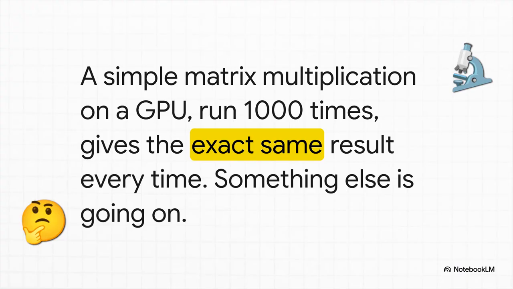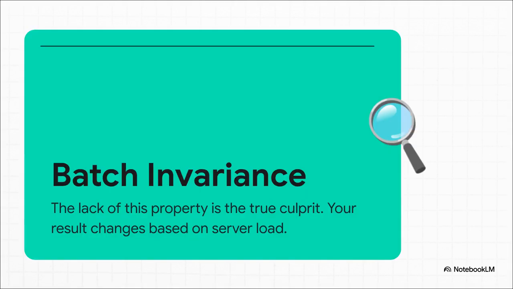This is it. This is the clue that cracks the whole case wide open. If those random floating point errors were really the main problem, then a core calculation like matrix multiplication should also be random, right? But it's not. The researchers ran it 1,000 times, and they got the identical result every single time. So, something else has to be going on here. So what is that something else? Well, it turns out the real culprit is a property, or rather the lack of a property, called batch invariance.